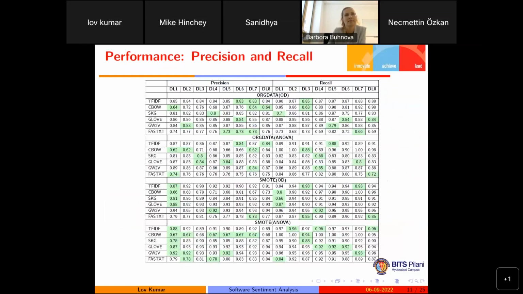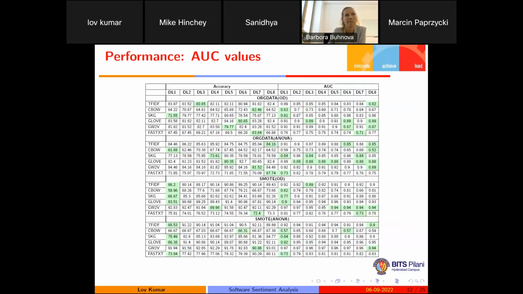And if we check, in most of the cases we are getting a higher value of precision and recall. But since our data is suffering from a class imbalance problem, we are making all the conclusions based on the area under curve, not based on the accuracy. From the research, we found that if the area under curve value is greater than 0.7, it is considered a model that has the capability to predict the output based on some unseen input.